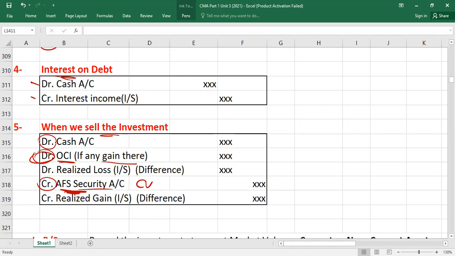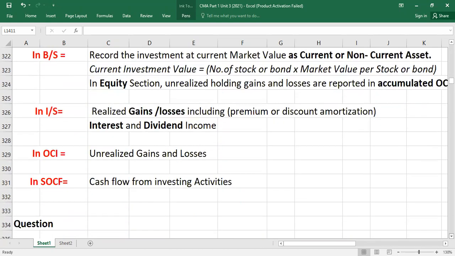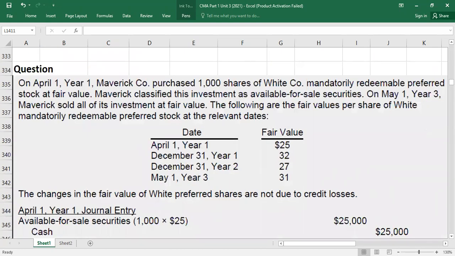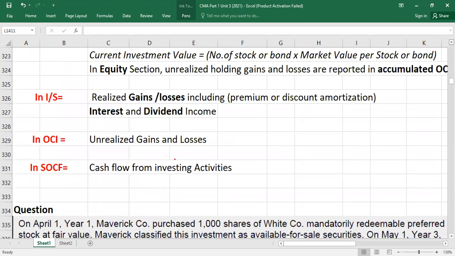Understood? And now if there is a difference, your entry does not tally. If the difference is on the debit side, that is a realized loss, which will be taken to profit and loss. If the difference is on the credit side, that is a gain, which will be taken to the profit and loss account, not to OCI. Clear? Understood? If not, let me do the example with you guys. No worry, we will cover it. And in the statement of cash flows, guys, which activities is it? Mostly it is investing activities, obviously, because it's your investments.